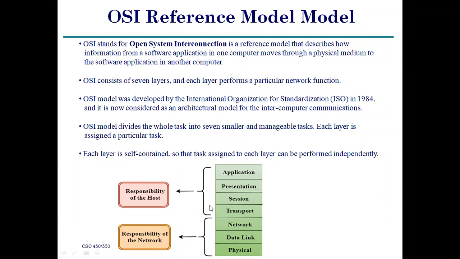The first 4 layers, 1, 2, 3, 4, up to the transport layer, are handled by the users. That is called the host, the responsibility of the host. Host means the number of users, right? User 1, user 2, user 3, a number of hosts. Here there is some information, so there is an IP address. The total number of bits in IP.